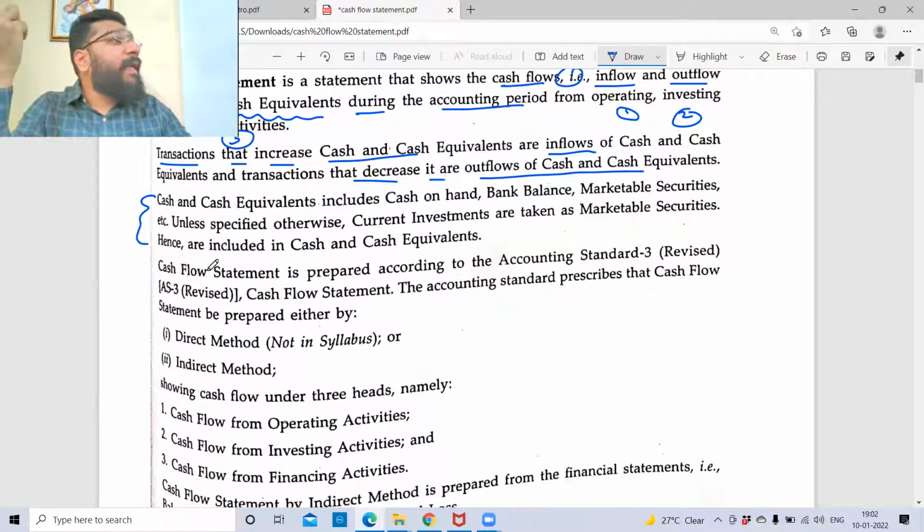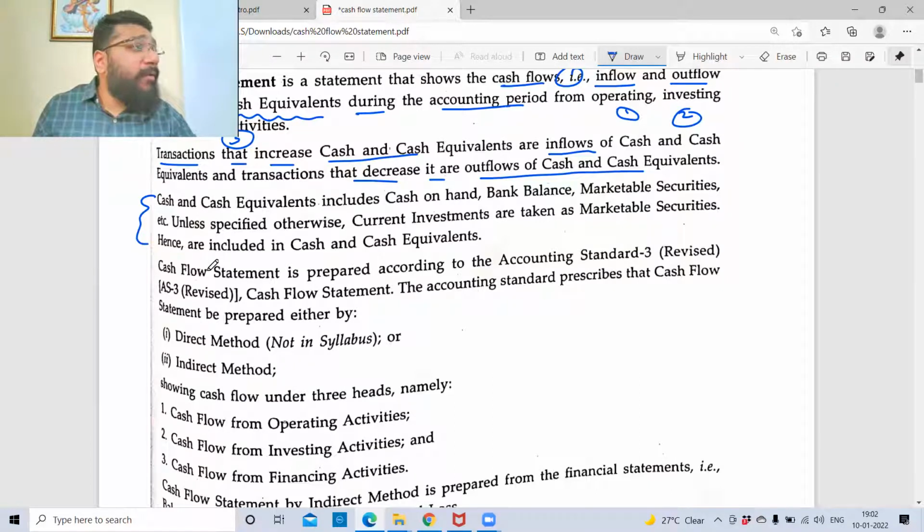Schedule 3 of Companies Act 2013. Correct? Like that, here also there is a format prescribed by Accounting Standard 3. And Accounting Standard 3 is a standard issued by the Institute of Chartered Accountants of India.